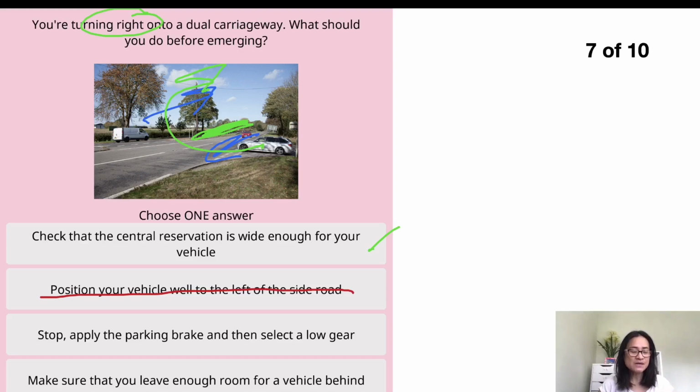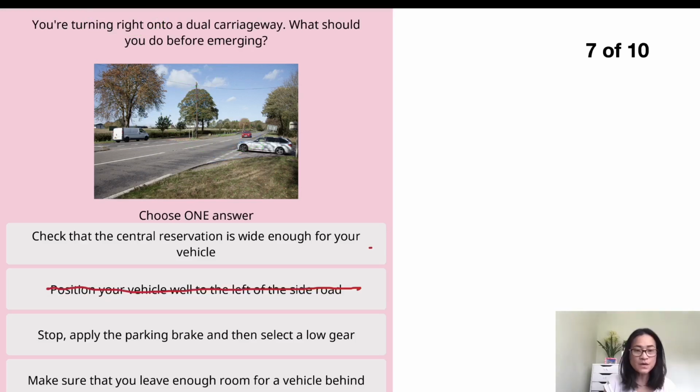You don't need to stop and apply the parking brake when you're emerging at the give way. Let's look at the picture again. Look at the picture carefully. This is a give way line. Double broken white line is a give way. So if there is no one to give way to, you don't need to stop the car. You can look right, look left, and when you see no one, you can carry on going.